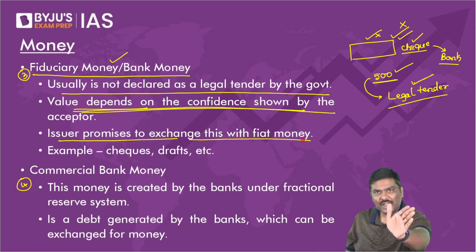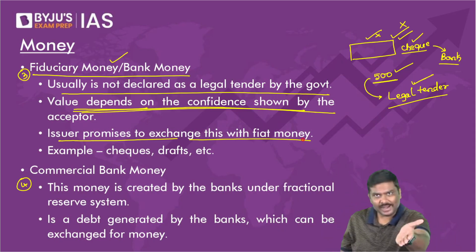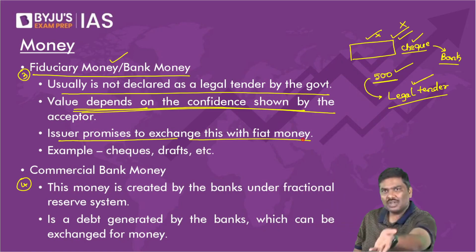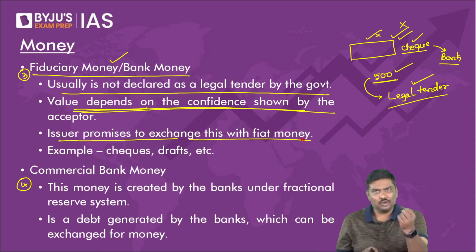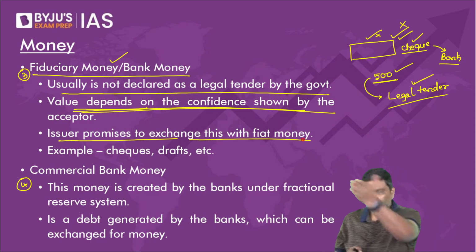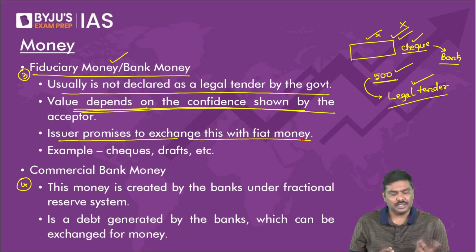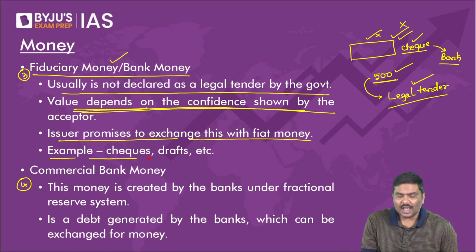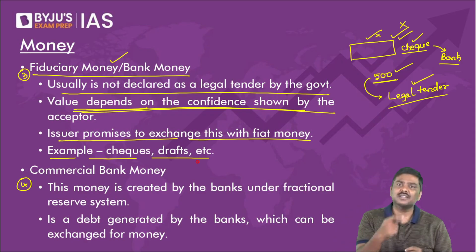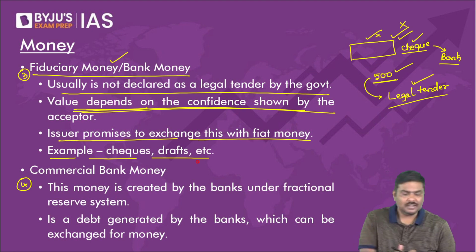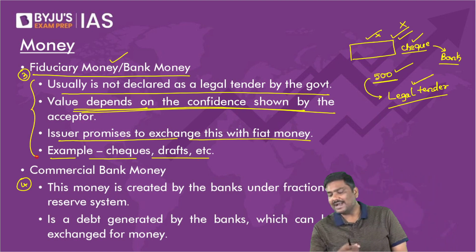I've given a check of 500 rupees to you. What will happen next? You will take it, go to the bank, deposit the check. Will you not get fiat money? You will deposit this in the bank, you will get the fiat money. Bank will give you 500 rupees. So examples of these are checks as well as a demand draft. These are some of the very important points regarding fiduciary money or bank money.